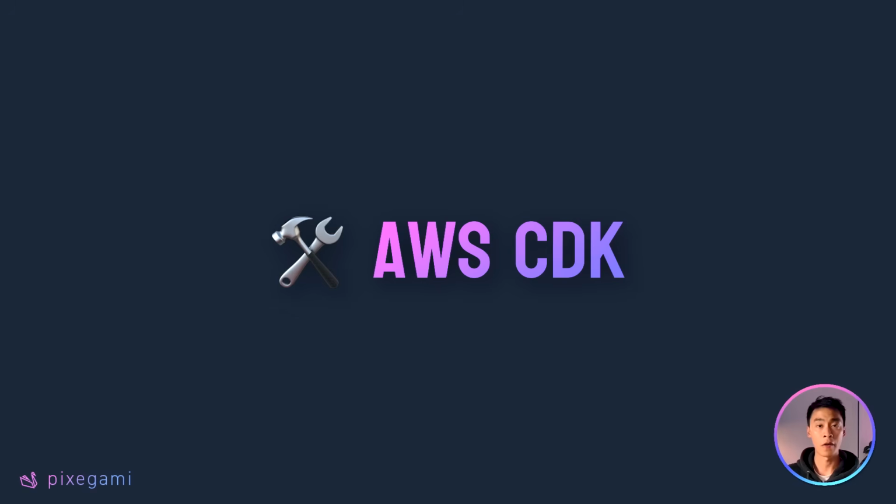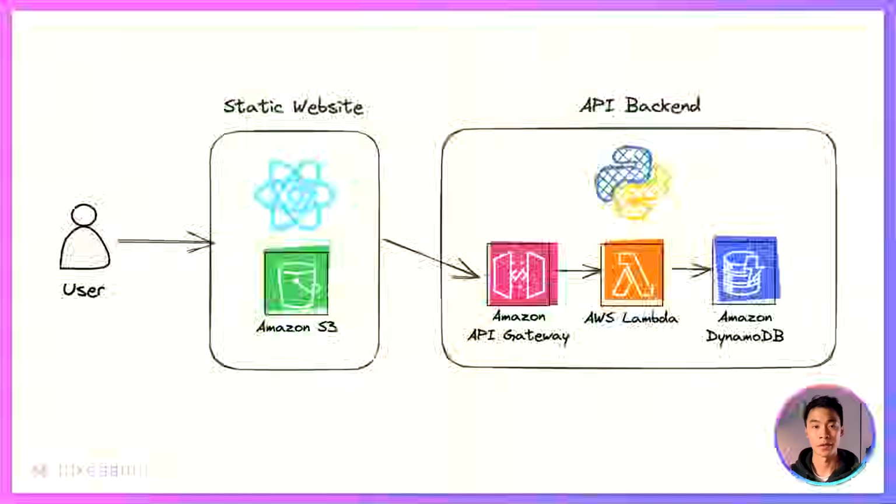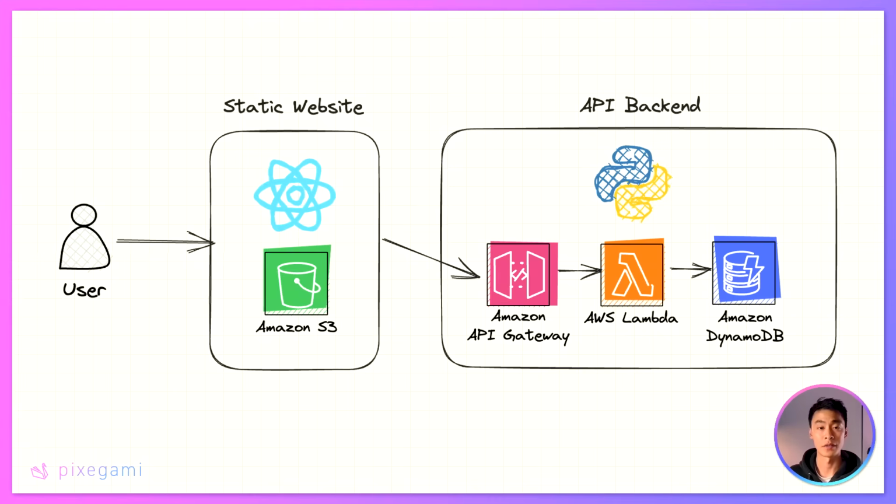Now let's talk about our last tool for today, which is going to be the AWS CDK. This stands for Cloud Development Kit, and it lets you write and deploy your AWS infrastructure using code. By infrastructure, I'm talking about all the different resources used in this app along with their configuration. So in this case, we can create an S3 bucket, the Lambda function, the DynamoDB database, and the API gateway, and then we can wire up how it all talks to each other. We can do all of that with code using AWS CDK.